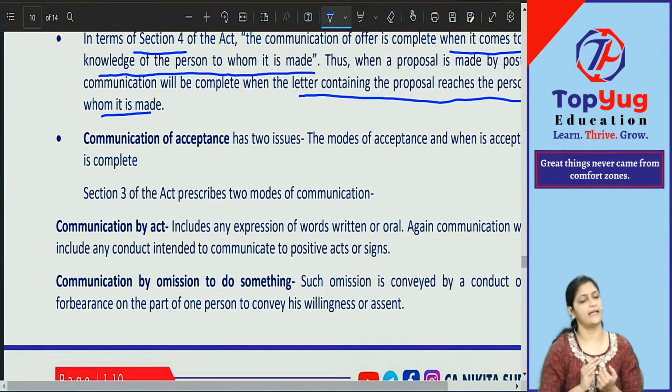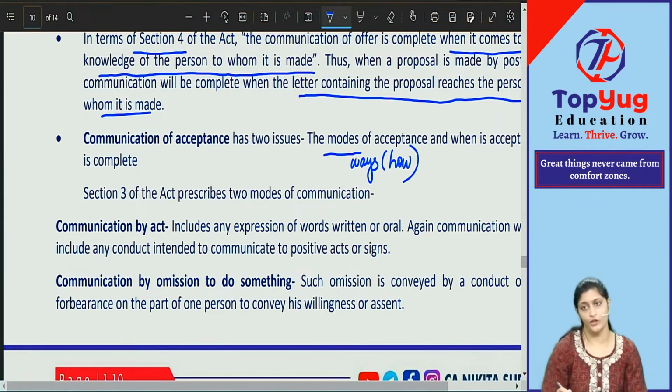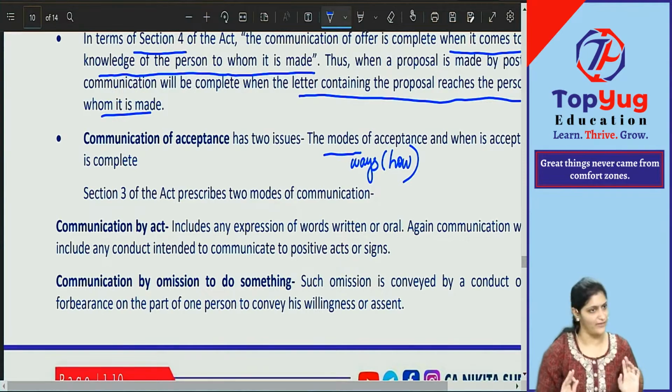Yes or no? Second is mode of communication. Mode means what? What do you mean by this term mode? Ways, that is, various ways. How you are communicating. When you are communicating, when it is complete, that we have to see. We have to see how the communication is made for acceptance. So there are various modes of communication.